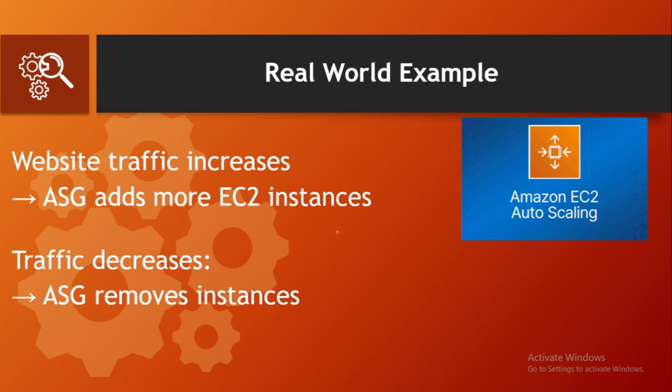Now let's understand this with a real world example. Imagine you have a website. During normal hours traffic is low, so the system runs with a few instances, but suddenly traffic increases, maybe during a sale or some event. Auto scaling automatically launches more instances to handle the load. Later, when traffic decreases, it removes the extra instances. This way, your application remains fast and responsive, and you don't pay for unused resources. This is how real world applications handle millions of users efficiently using auto scaling.